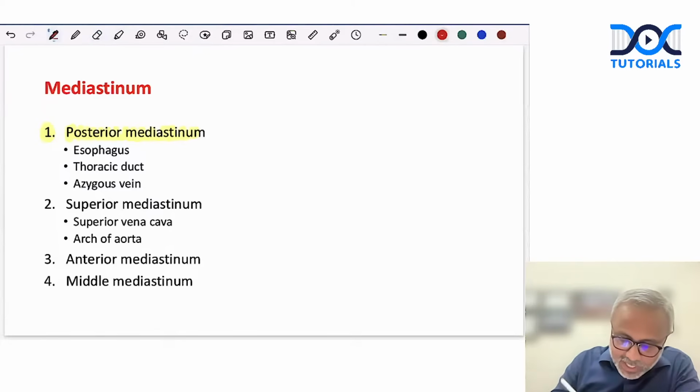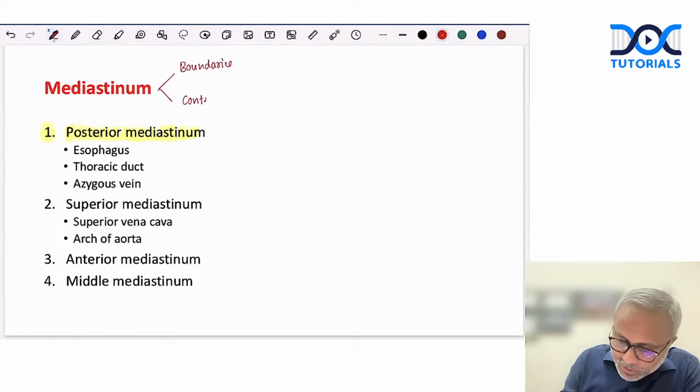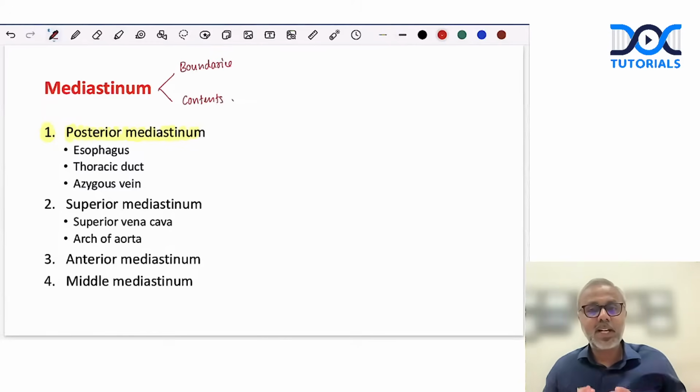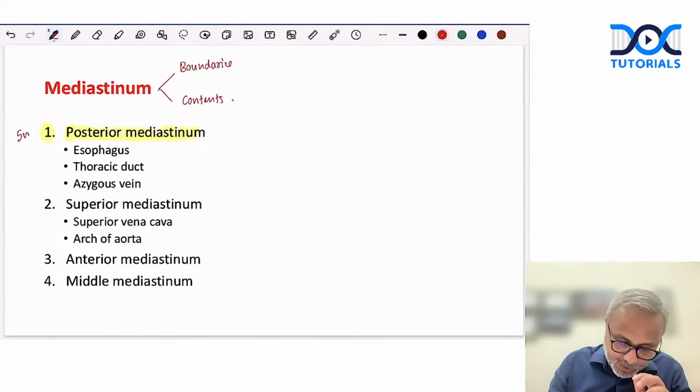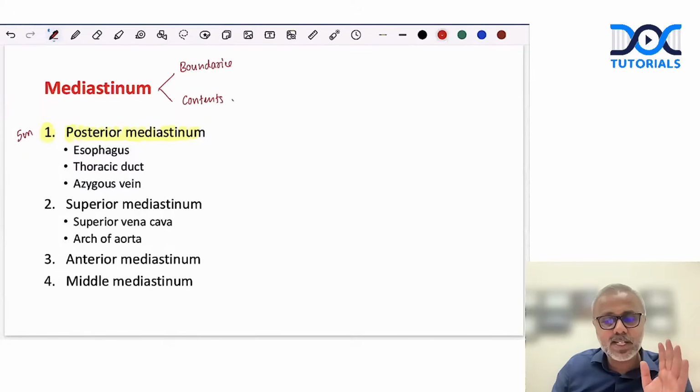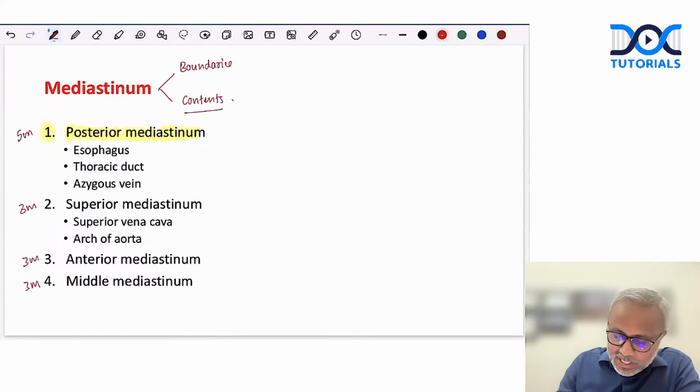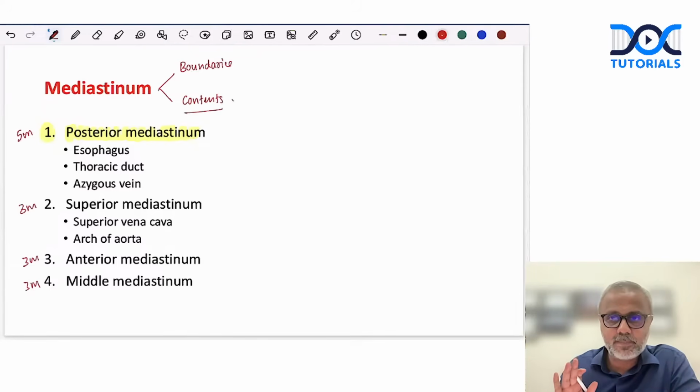And for each mediastinum, all you need to know is how to define the boundaries and how to list the contents. Remember, in mediastinum, they will not ask you to describe the structure for, let's say, 5-marker questions. Only posterior mediastinum is a 5-marker. The rest of it will be 3-marker questions, and you can get MCQs on it, of course. So for posterior mediastinum, we should be able to define the boundaries and list the contents. At least you should be able to name them.